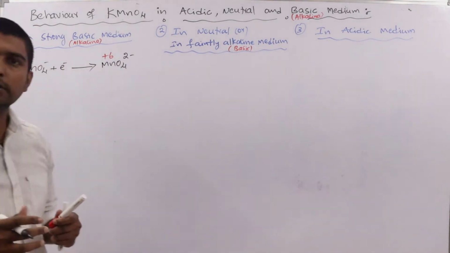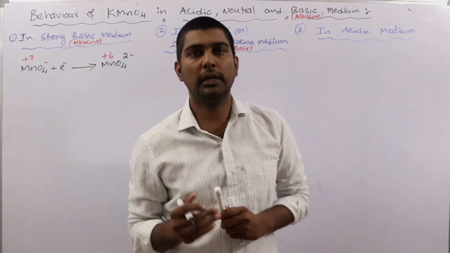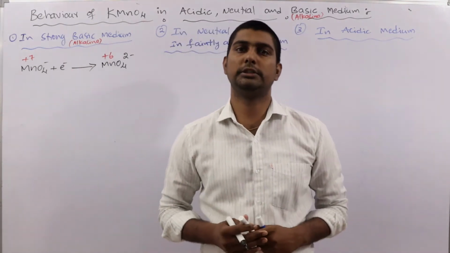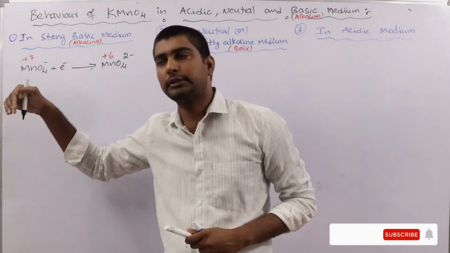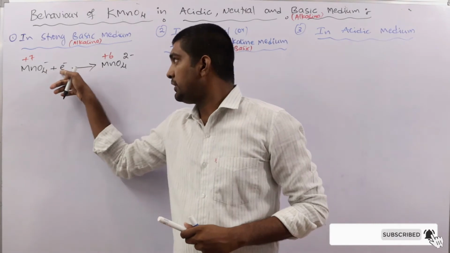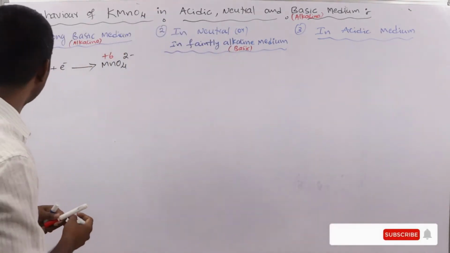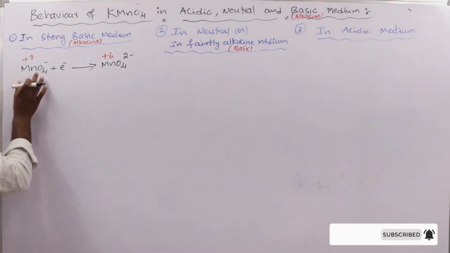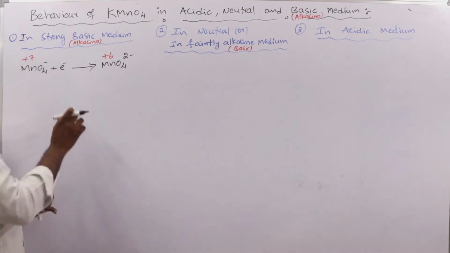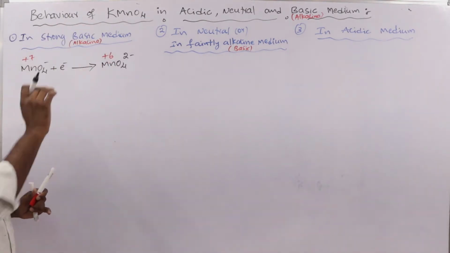What is an oxidizing agent? The species which oxidizes other substances and itself undergoes reduction. It is an oxidizing agent, meaning it undergoes reduction. It is taking an electron, which is nothing but reduction. Addition of electron is nothing but reduction. So here it is undergoing reduction by taking electron from the other substance, meaning it is oxidizing other species.